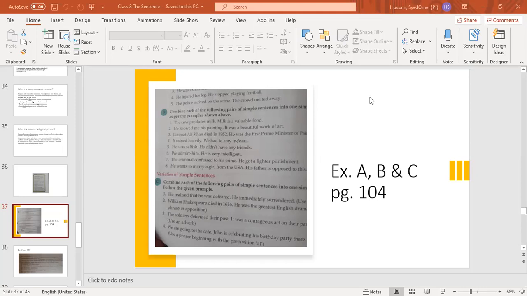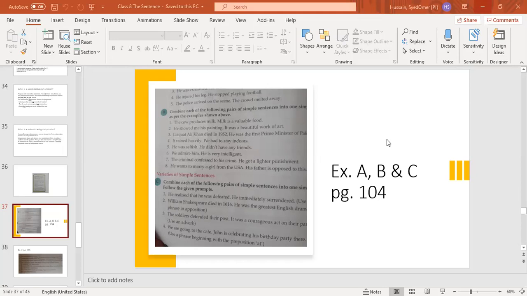William Shakespeare, the great English dramatist, died in 1616. That is correct. Good, Umema. But I told you have to put in commas. William Shakespeare, comma, the greatest English dramatist, comma, died in 1616. Here we have used two noun phrases. One is William Shakespeare. The second is the greatest English dramatist. Good. Next, who will do it?